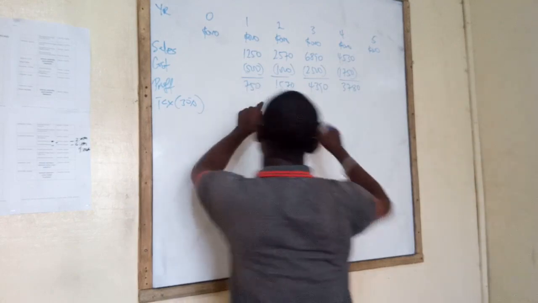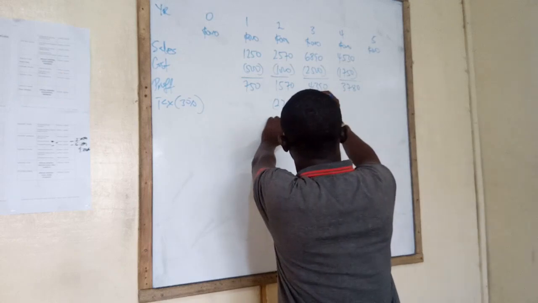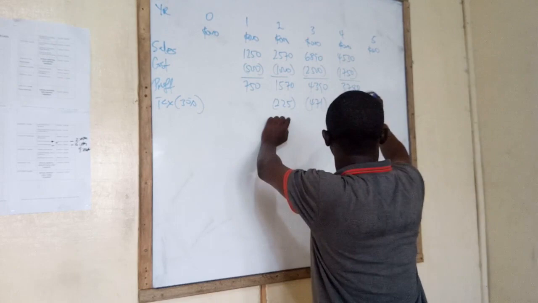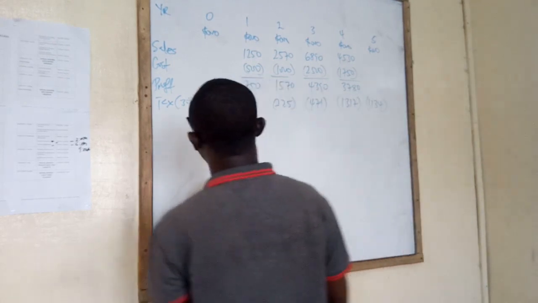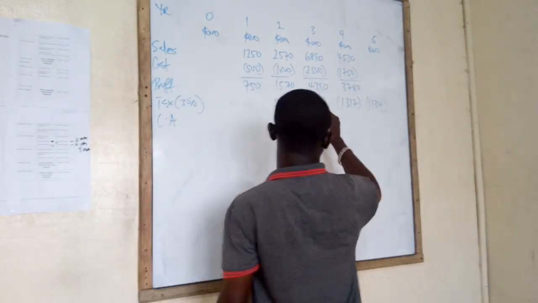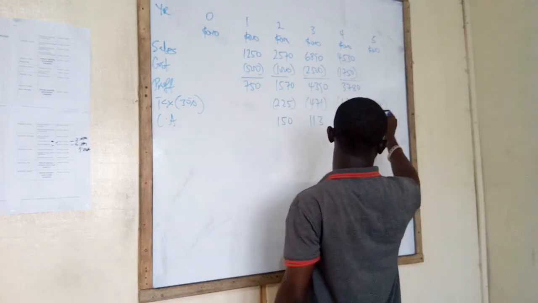We go. 225. So the tax here is one year in arrears. So we follow that order. 471. We go. 1317. We go. 1134. Capital allowance. 150. 113. 84. The last one. 53.